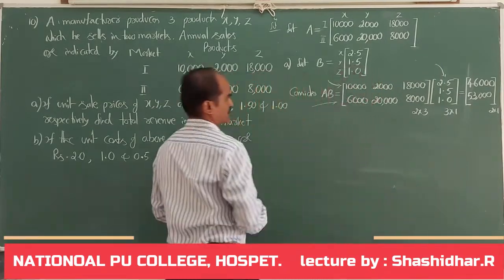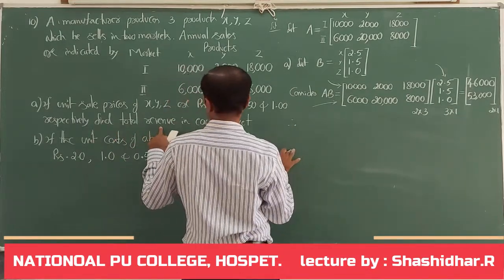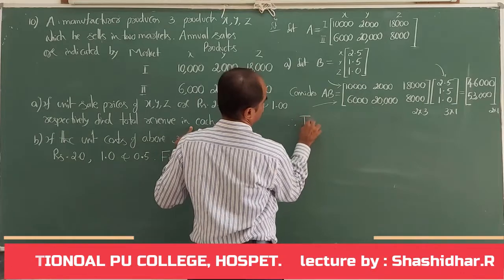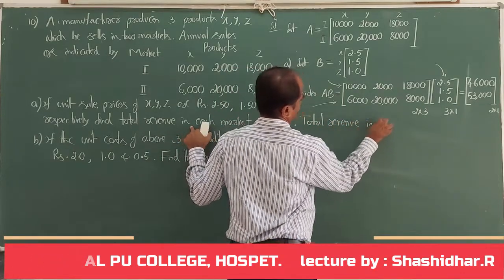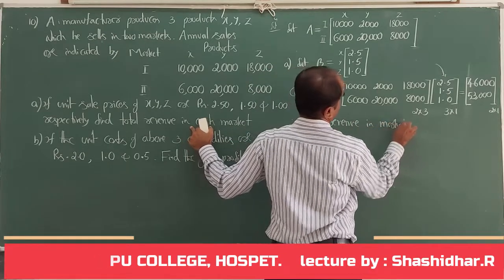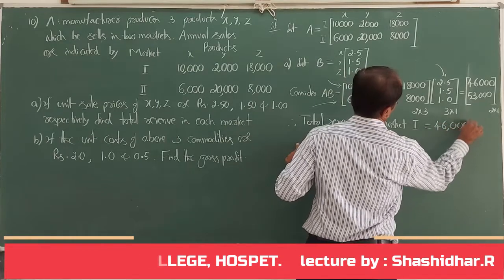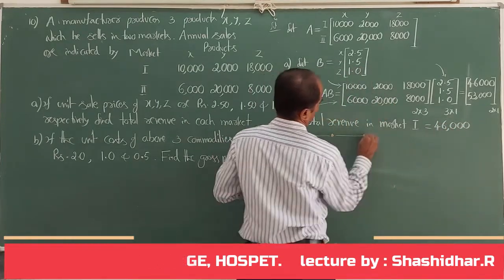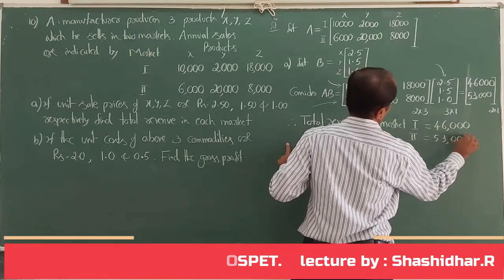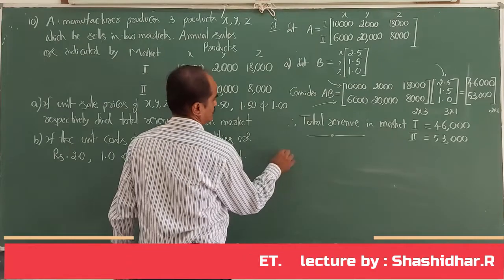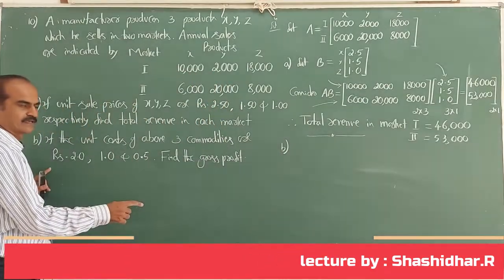Now you can write, therefore, total revenue in market 1, how much? 46,000. Total revenue in market 2, how much is it? 53,000. This is the first sub question. In the second sub question, we are required to find the gross profit.